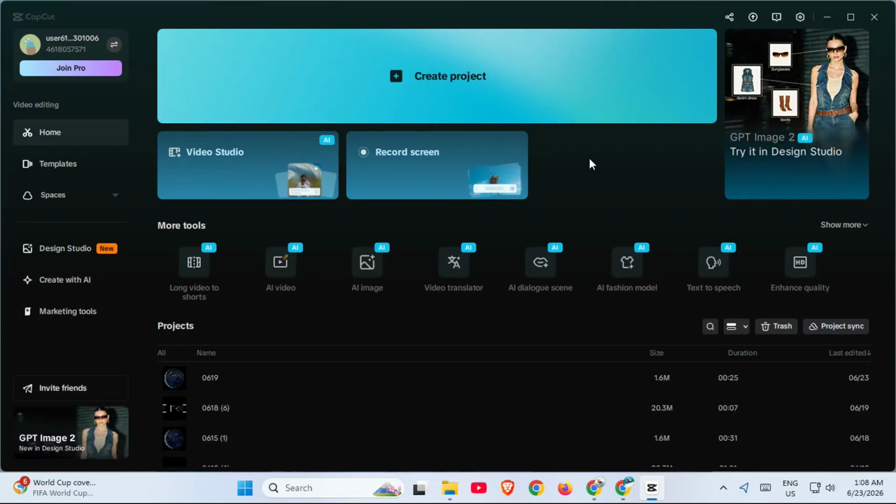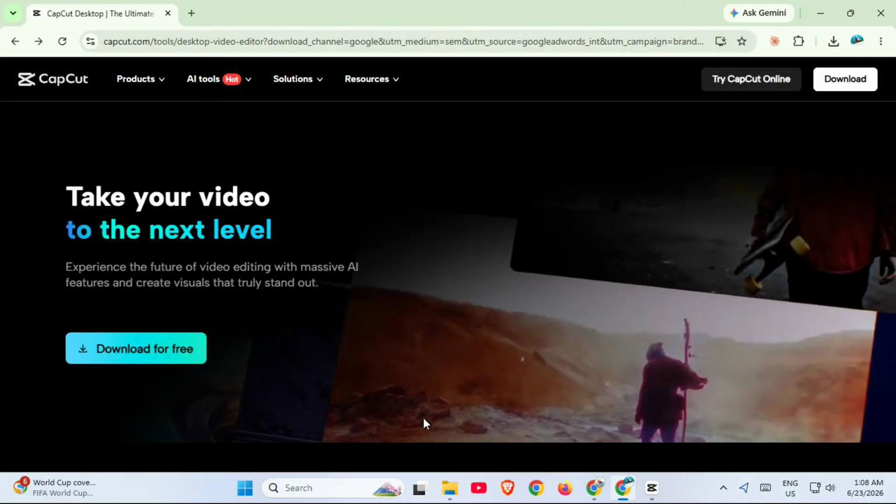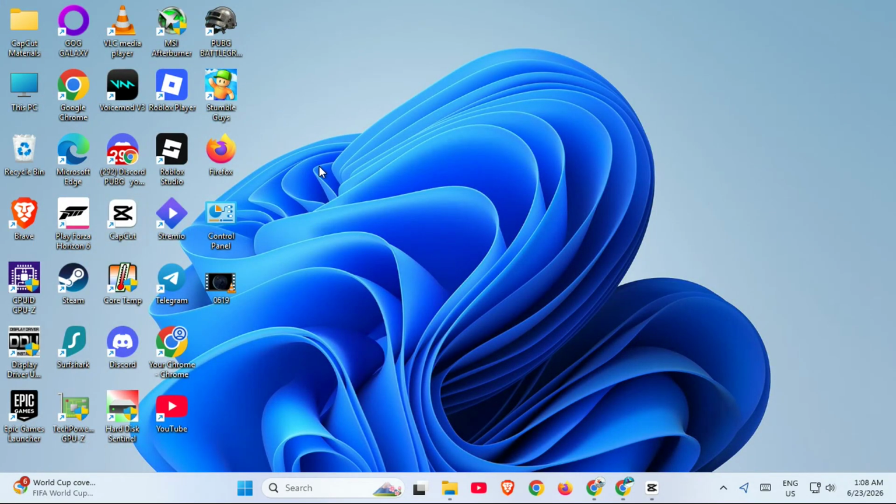This is a simple workaround, and it is especially useful when the error is related to network checks, login syncing, or startup communication problems. If you are still seeing the initialization error, then the best option is to reinstall CapCut using the official web installer. First, uninstall CapCut completely from your PC. Go to Windows Settings, open Apps, then Installed Apps, and remove CapCut from the list.